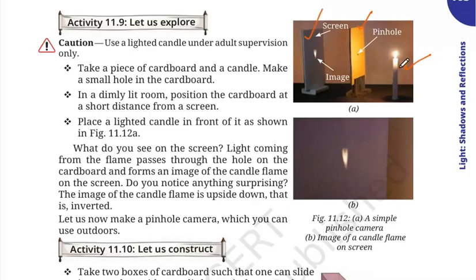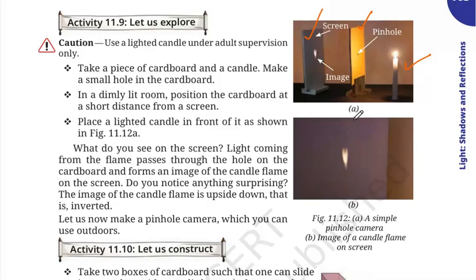Light a candle. Do this experiment under adult supervision, because fire is very dangerous, and an adult should be there while you are doing any activity with it. Now on the cardboard, make a small hole. Place the lighted candle in front of the pinhole, and on the screen you will see the image of the flame. What is so different about the image?